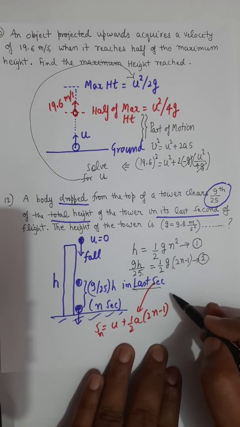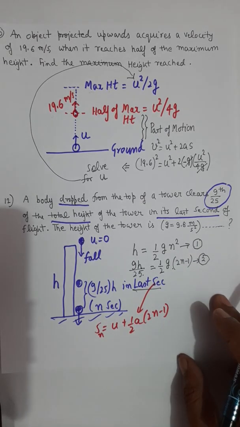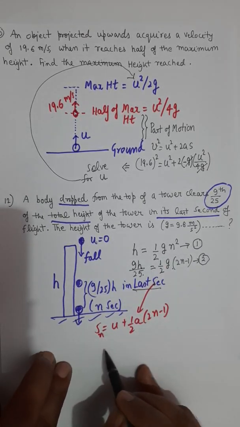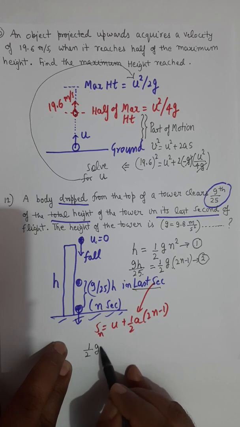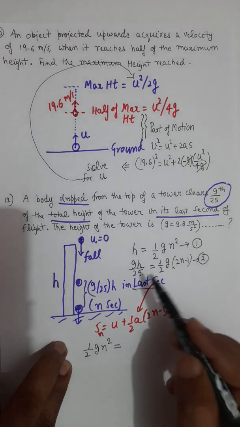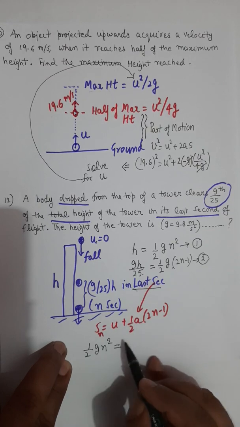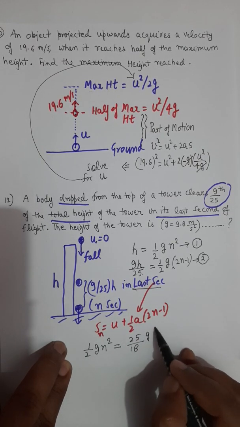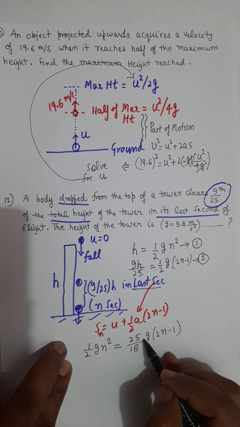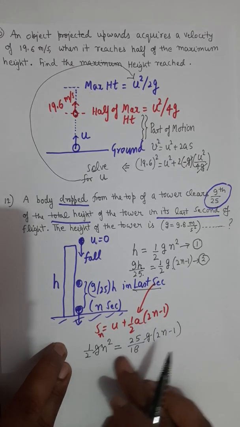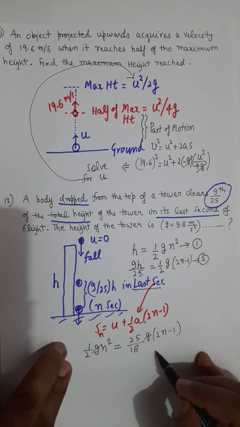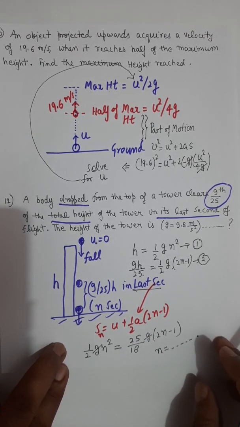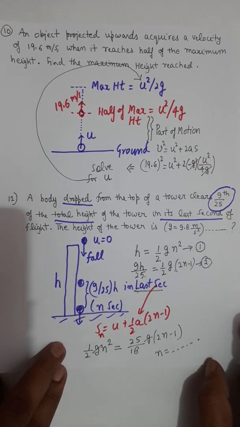So I can write the step for you that h from equation 1 is half g n square, and the value of h from equation 2 will be 25 over 18 g 2n minus 1. So this g is cancelled, you will get an equation of n, and now mathematics is required for solving the value of n. There is no more physics in the question now, it's all mathematics.